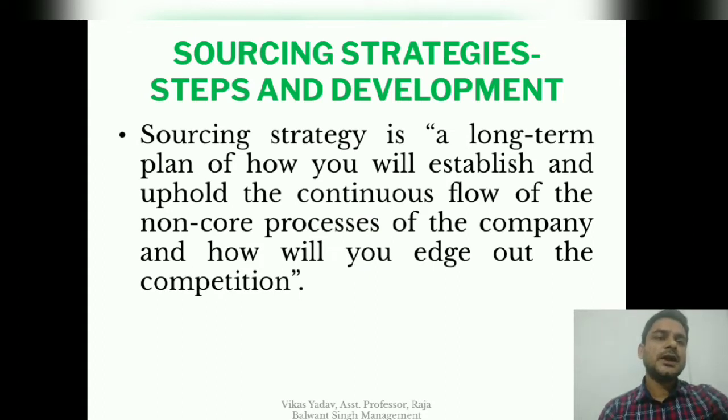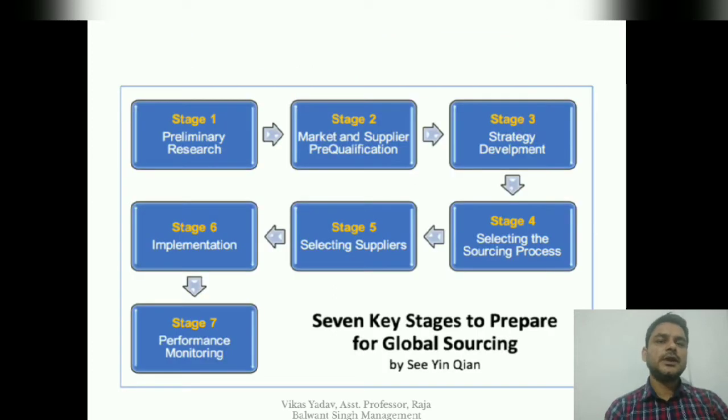So there are a number of steps through which we can develop sourcing strategies, and these are the 7 key stages to prepare for global sourcing. The first stage is preliminary research. Second stage is market and supplier pre-qualification.